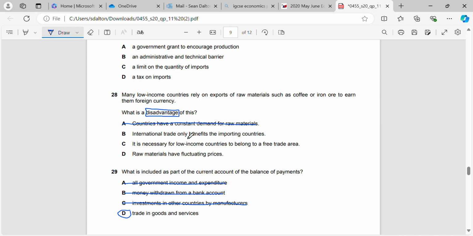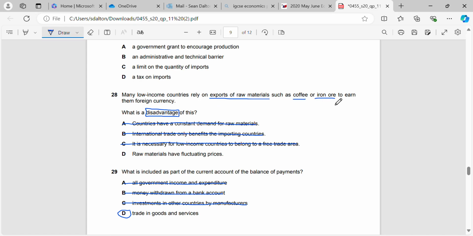International trade only benefits the importing countries. Again, that's not true. International trade benefits the importing and the exporting countries, because we can import goods for cheap and we can export them to other countries that can buy them for cheap prices also. It's necessary for low-income countries to belong to a free trade area. Again, not true. Not a disadvantage of having to rely on exports of raw materials.